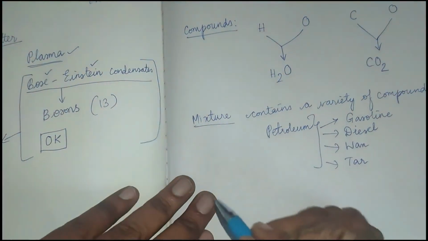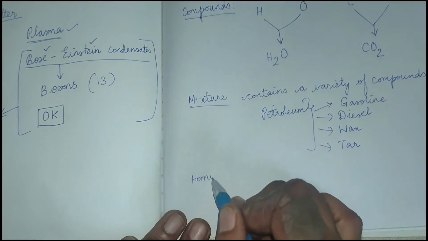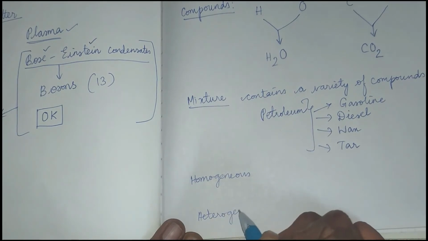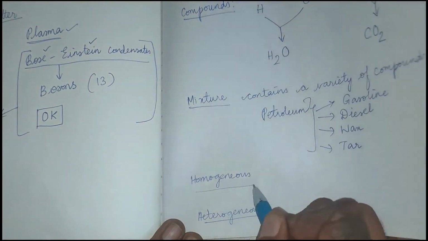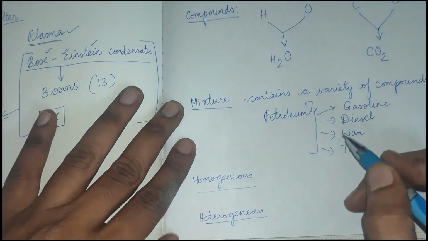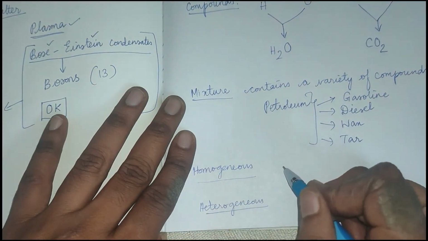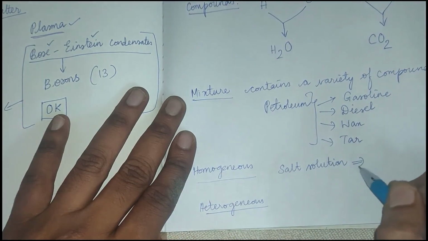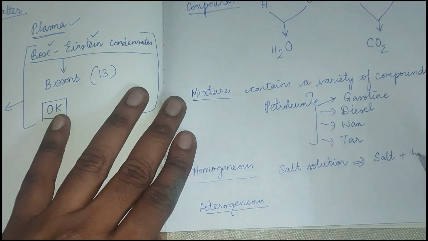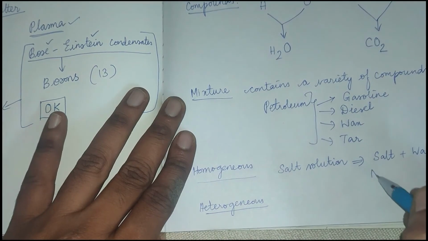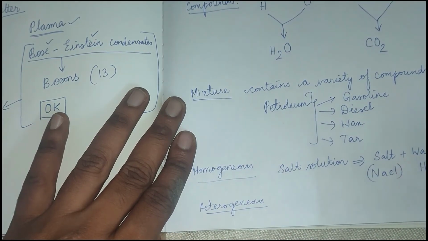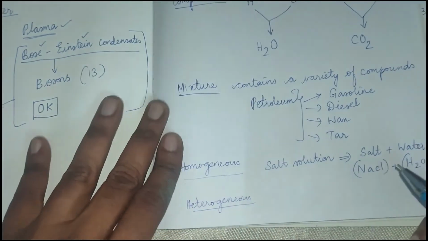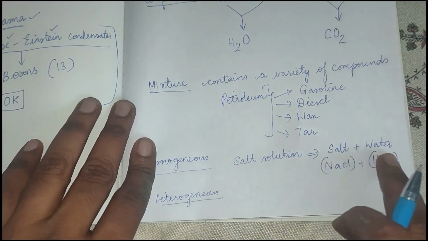This mixture is again classified as homogeneous mixture and heterogeneous mixture. What is a homogeneous mixture and what is a heterogeneous mixture? For a homogeneous mixture, let us take a salt solution. A salt solution contains two components, namely salt and water. The formula for salt is NaCl, and the formula for water is H2O. When you dissolve salt in water, you will get a homogeneous mixture. You will not be able to differentiate salt and water separately here.